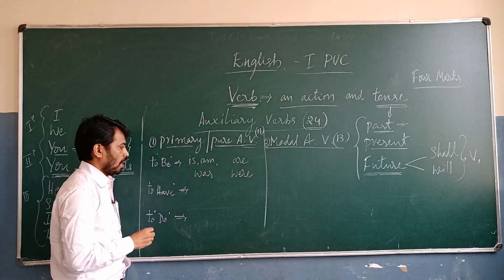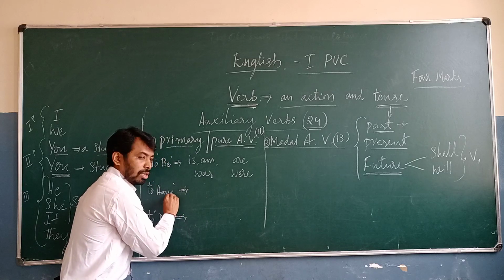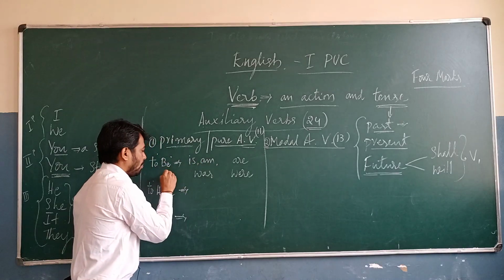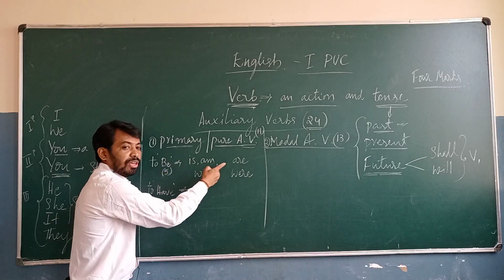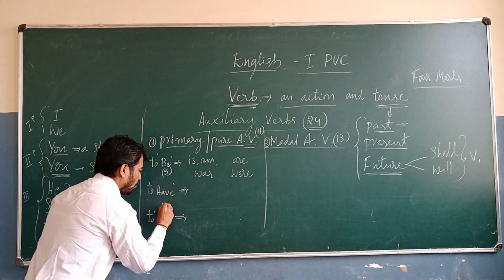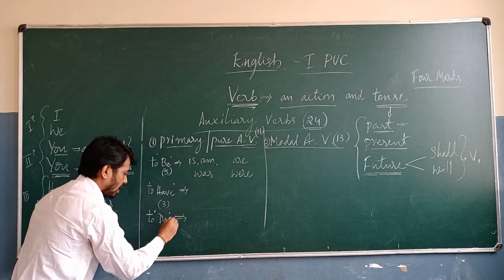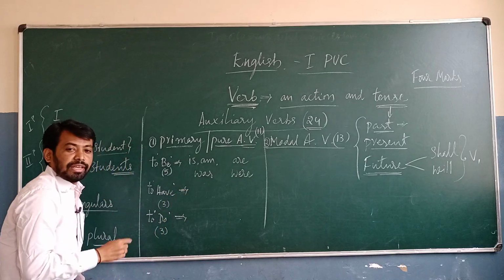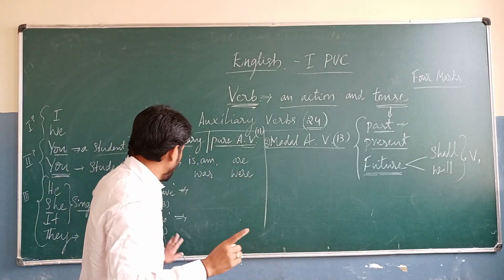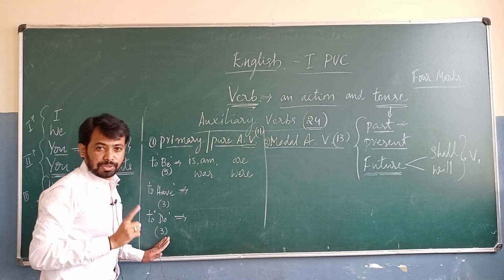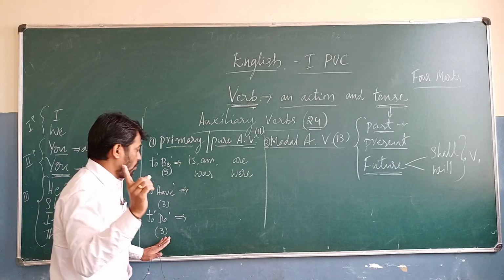There are 5 be form auxiliary verbs. And then the have form. There are 3 have form auxiliary verbs. Do form. Again here also observe 3 do form auxiliary verbs. Okay, I understood this one.